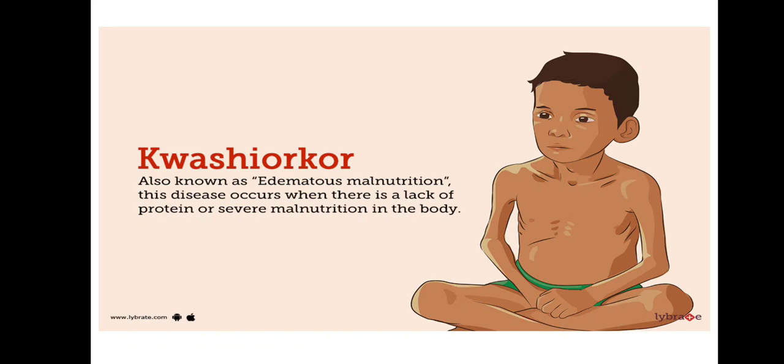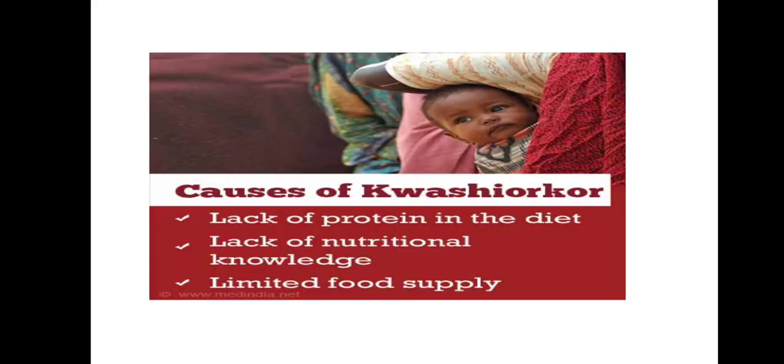Marasmus disease takes place when there is fat wasting, but kwashiorkor disease takes place when there is a lack of protein, meaning the person is taking carbs but is not taking protein. Either way, the body is suffering. In marasmus there is a wastage of fats. Here in kwashiorkor, if he is in a starved condition, then there is a wastage of protein.